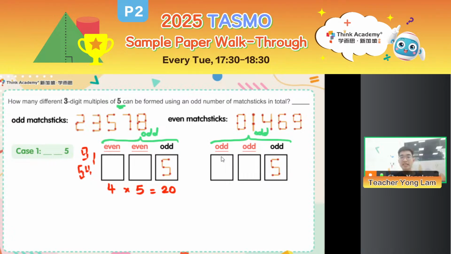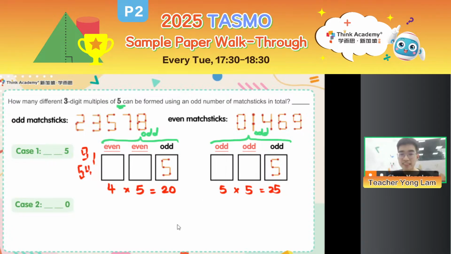All right. Now, when it comes to odd matchsticks, this worry doesn't exist, right? Because all the digits here are non-zero. I can put them at the hundreds place, I can put them at the tens place, and I can repeat the digits. So here, 5 choices for the hundreds place, 5 choices for the tens place. 5 times 5 is 25. All right. So up till now, we have found 20 plus 25, that's 45 numbers that are multiples of 5. But don't forget, my ones digit could be 0, right?